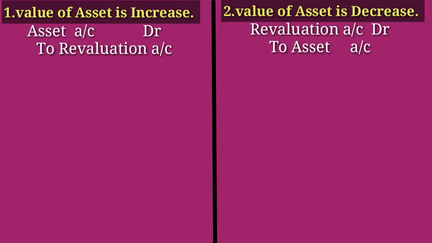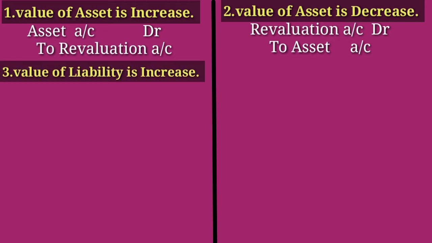The next case is when the value of liabilities increase. If our liabilities increase, we are getting loss. When asset is increasing, we can get profit, and when liabilities increase, we are getting loss. For example, we took a loan from the bank, rupees 1 lakh.